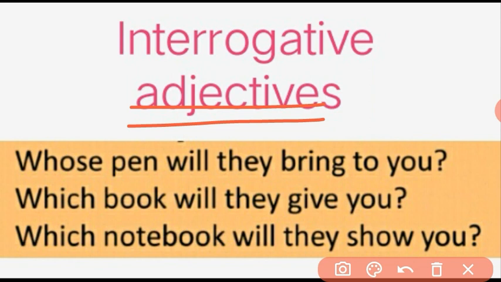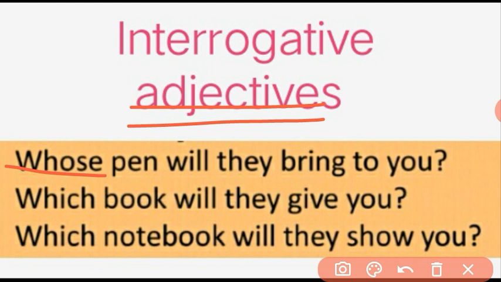Let us see the first example. Whose pen will they bring to you? Which is the question word over here? Whose, right? Whose pen will they bring to you? So the pen will be of any person. You can put the name of any person, for example, Sita's pen.